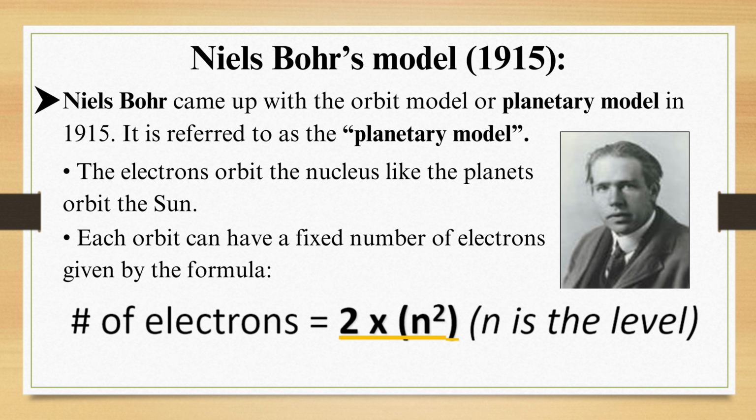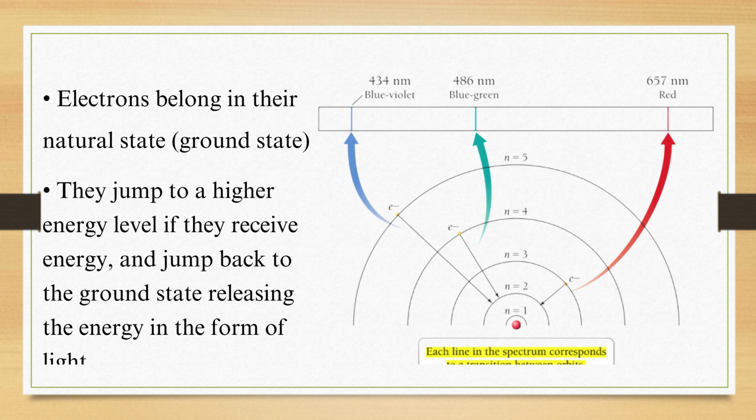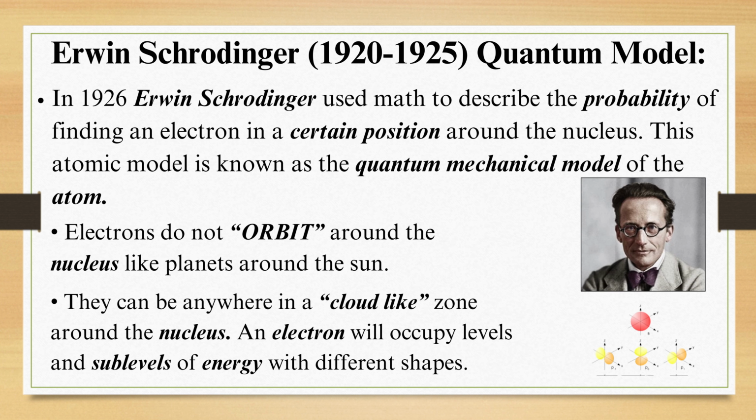Each orbit can have a fixed number of electrons given by the formula: electron number equals 2n squared, where n is the shell or level. Electrons stay in their natural state, the ground state. They jump to a higher energy level if they receive energy and jump back to the ground state, releasing the energy in the form of light.